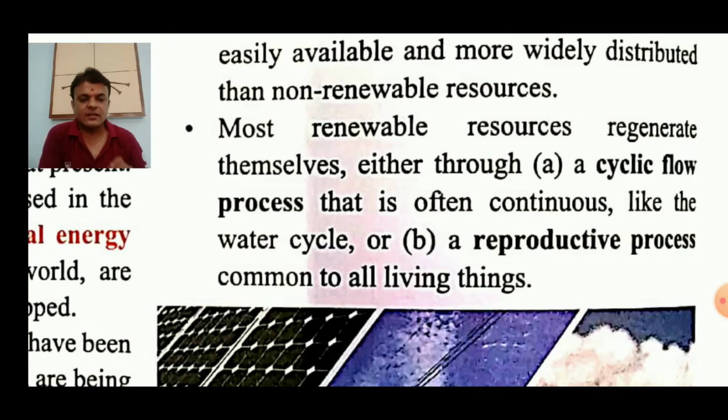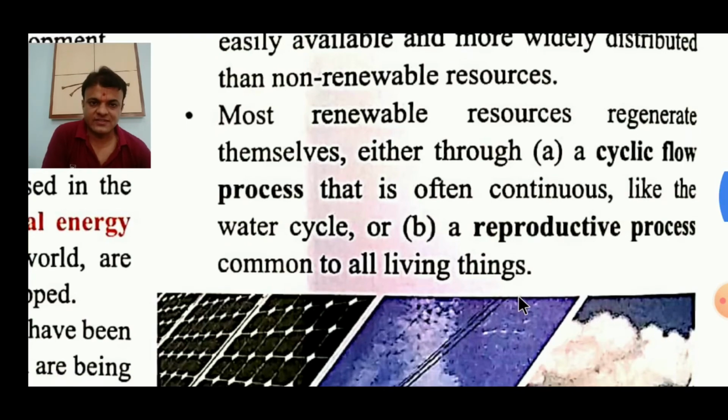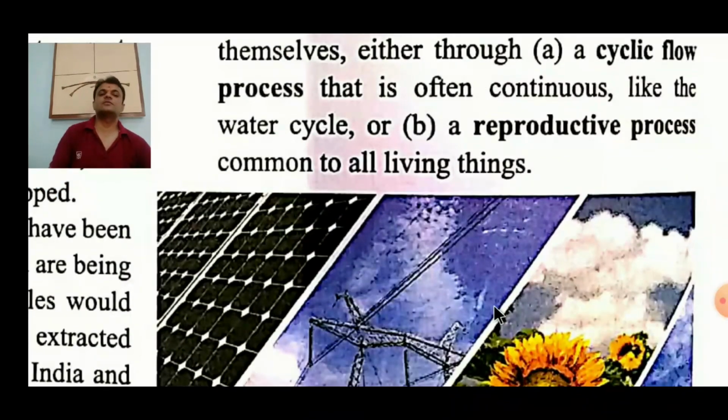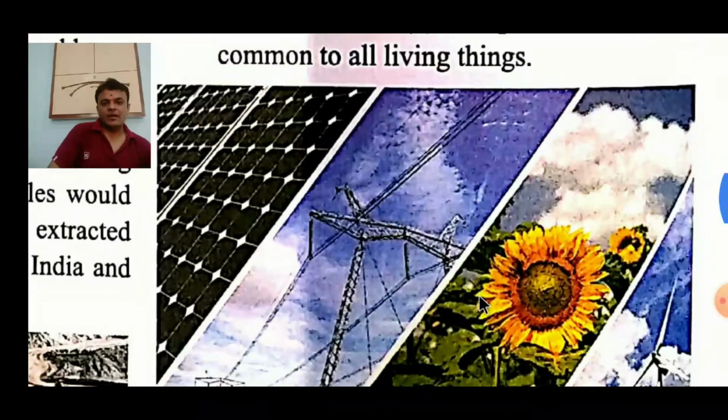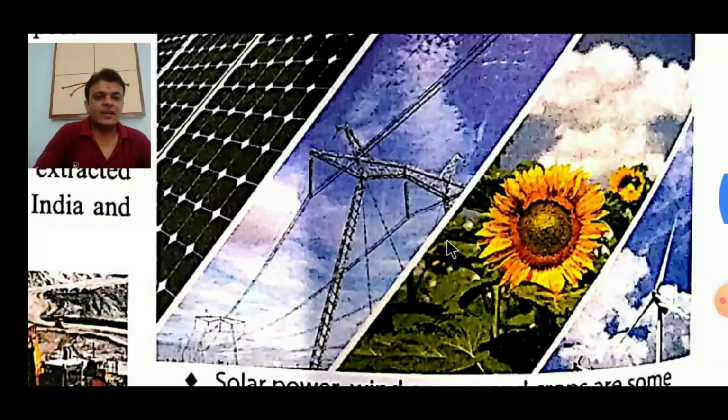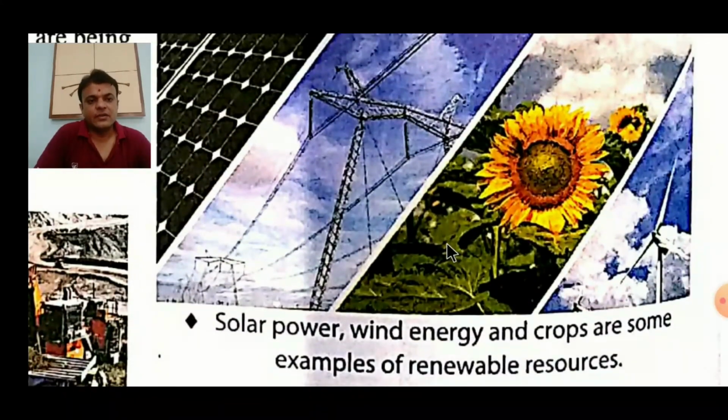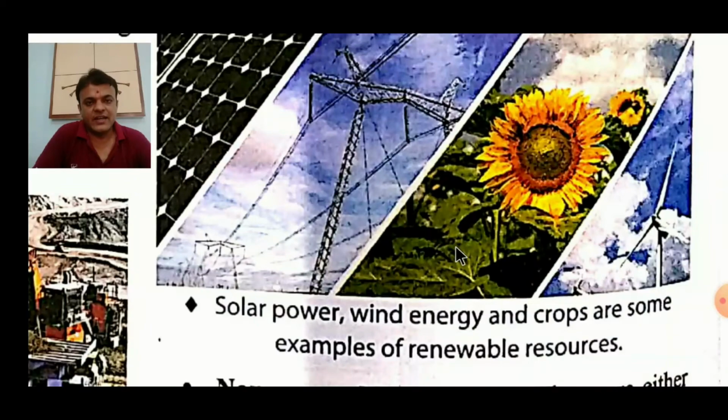The most common example is our hair. Hairs are cut, again they will grow. That is called a reproductive process. Clear? So that was all about renewability. Here we have examples of solar power, wind power, that is wind energy, and crops.